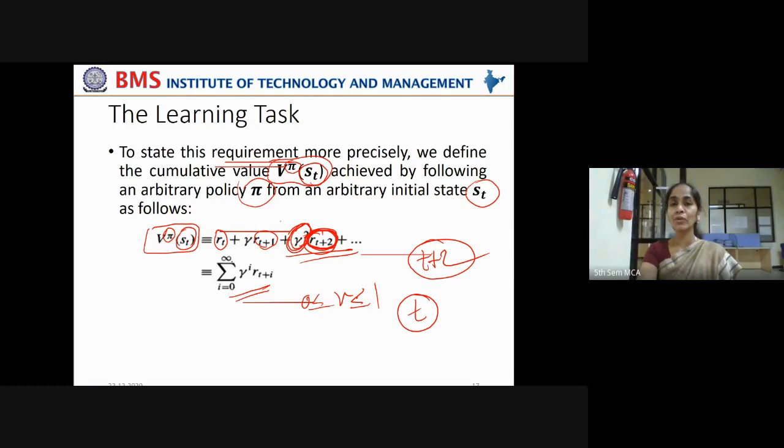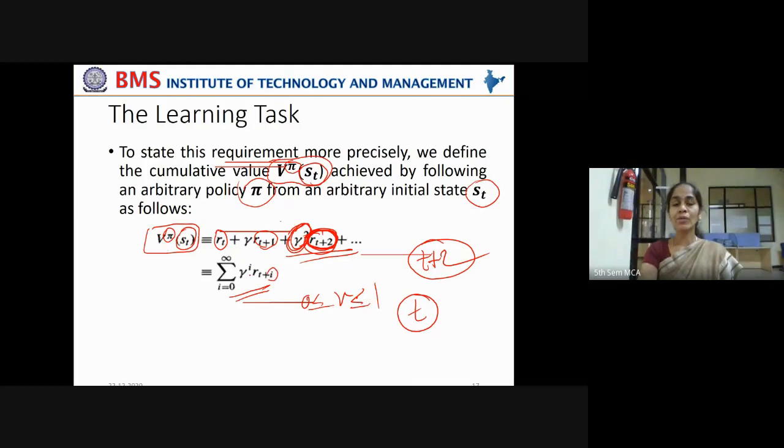If you consider gamma to the power of i, which will help us reduce the importance of delayed rewards and give more importance to immediate rewards, multiplied by R t plus i.